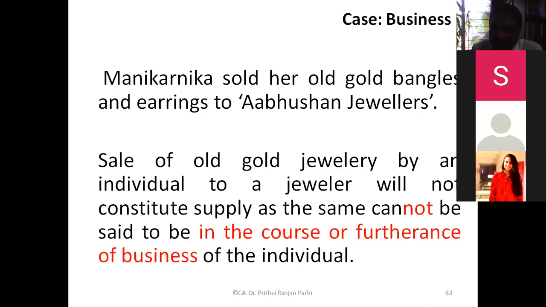Incidentally, he is also a little bit of an artist. These paintings are sold through auction, and the auction money is donated to a charitable organization. Our question is: when the paintings are sold, will it amount to a supply made by the politician?